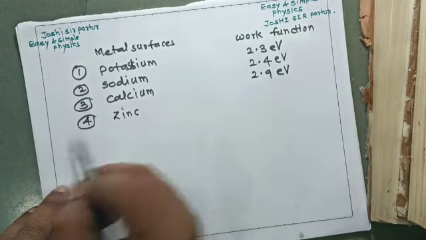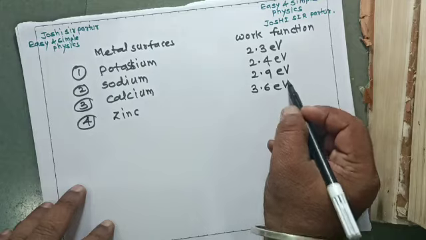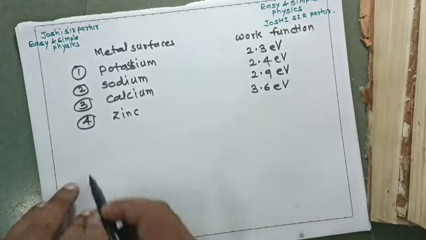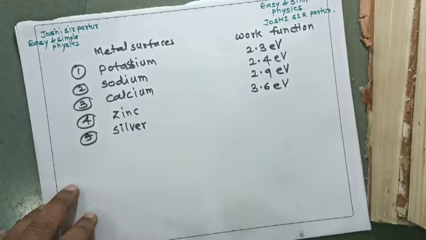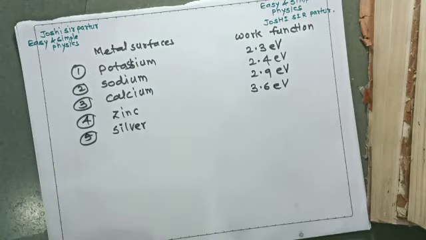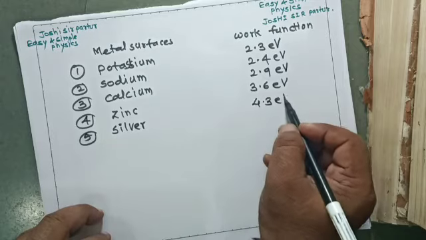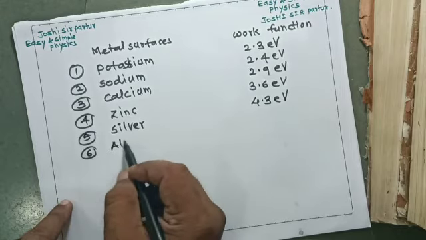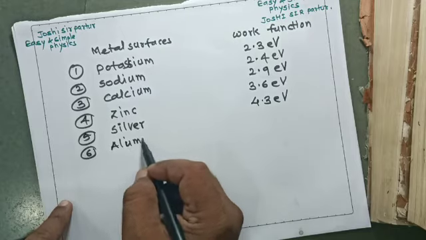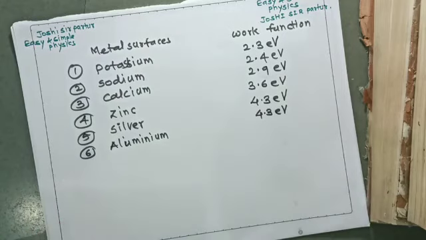Then we see zinc. Zinc has a work function of 3.6 electron volt. Silver has a work function of 4.3 electron volt. Silver and aluminium both have the same work function, 4.3 electron volt.